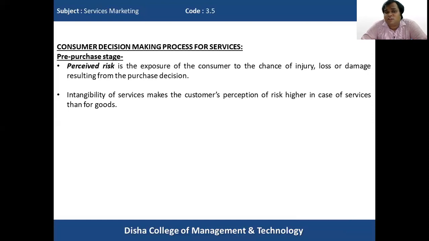This is not possible in case of services, due to the characteristics of intangibility present in services. So the customers' perception of risk is higher in case of services. Consumers always seek means to reduce this risk. Obviously, when they feel that the perceived risk is more, they try various means in order to reduce this kind of risk.